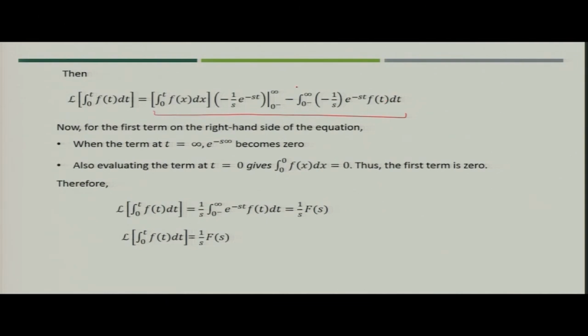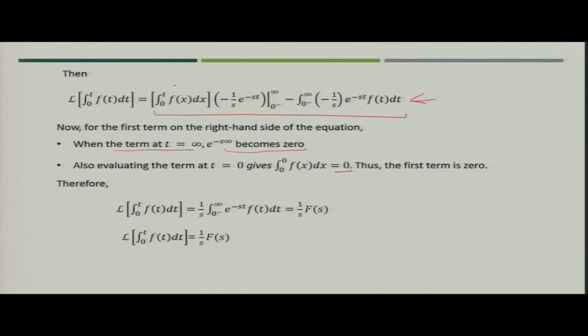Now, if you see carefully this particular expression, when the term t tends to infinity, let us talk about the first term which you have in this expression. If t tends to infinity, then this value will tend to 0, and when time t is equal to 0, this integration will become integration between 0 to 0 f(x) dx, which will again be 0.